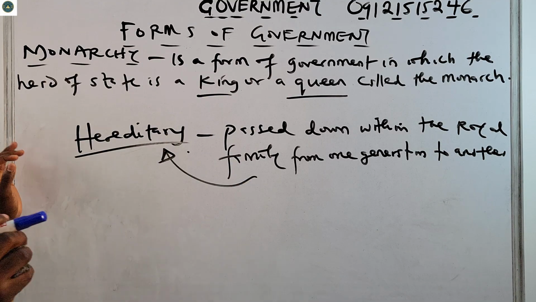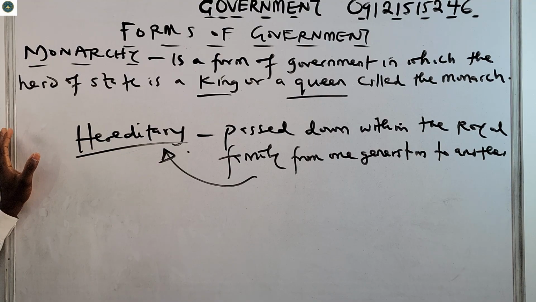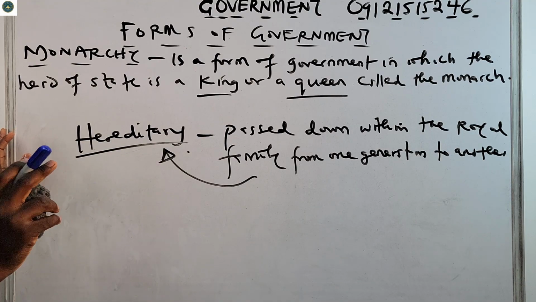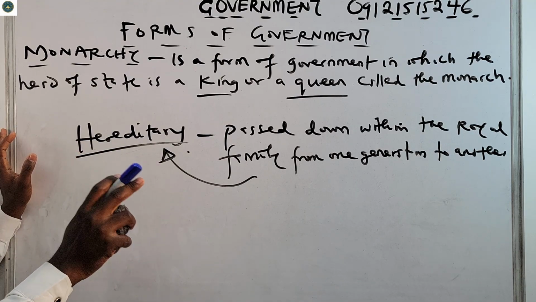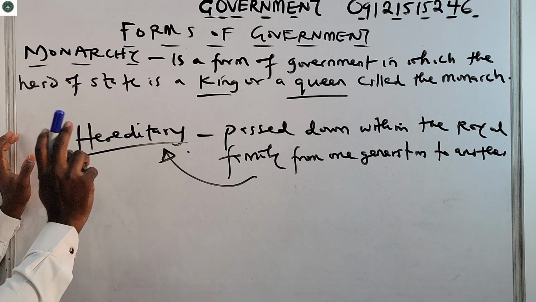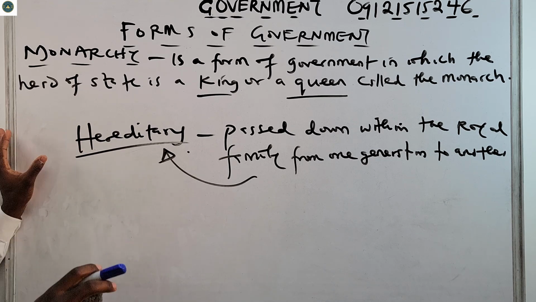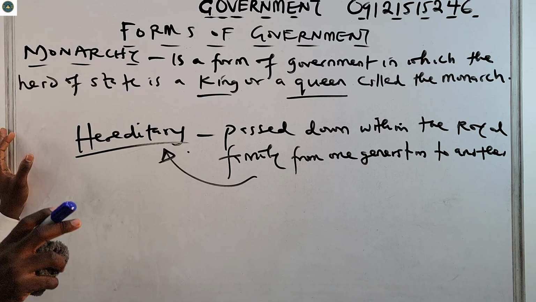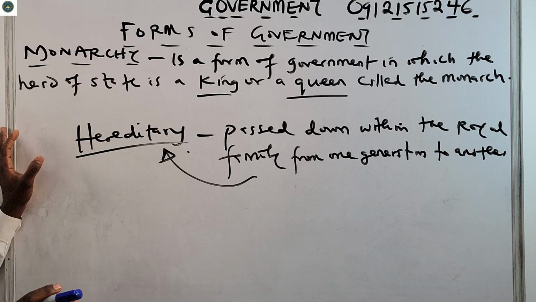So monarchy is a form of government in which the head of state is a king or queen, called the monarch, and the position is hereditary. It is passed down within the royal family from one generation to another.